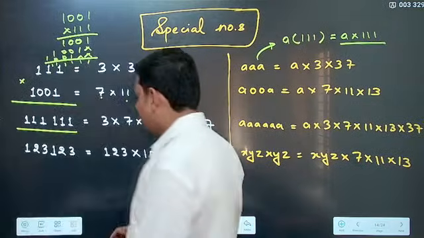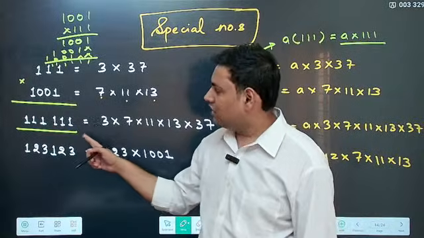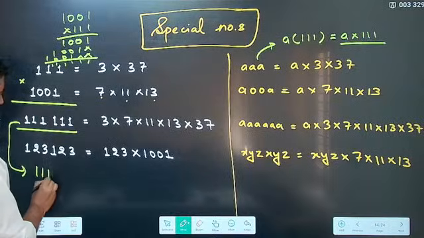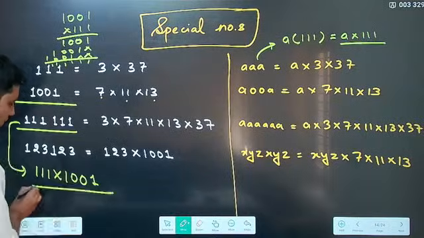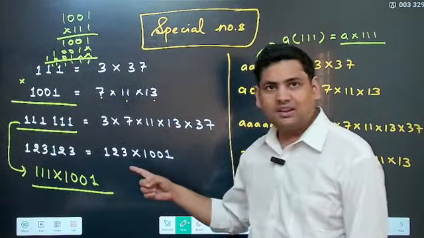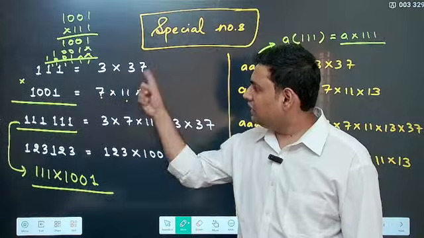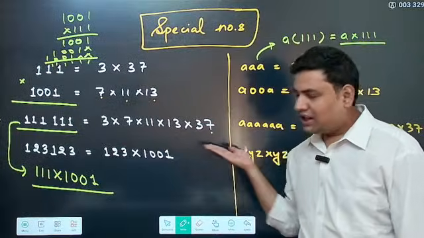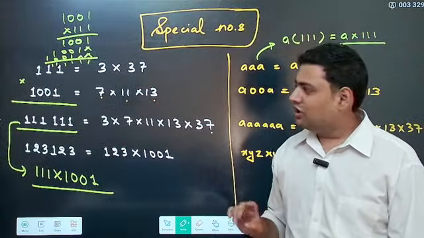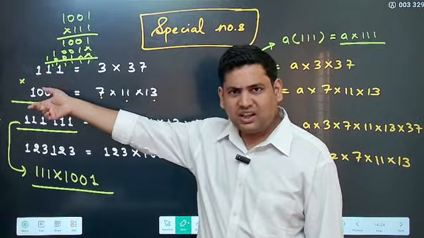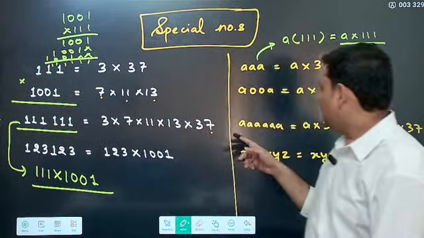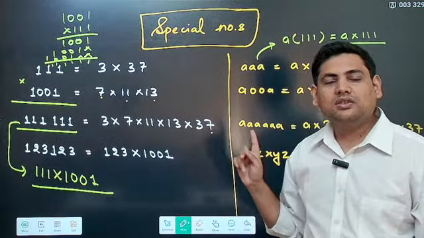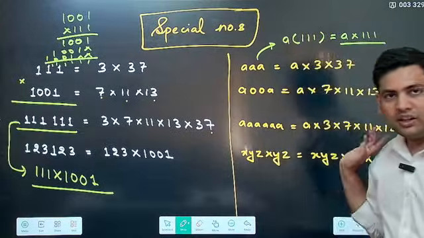Now if you get this, so triple one triple one becomes what? This is actually equal to triple one into 1001. If this is so, what are its factors? Of course 3 is a factor, because 3 into 37, then 7, 11, 13 from 1001, and then 37 as well. These are its factors. Understood? So you always have to remember these two, and then it becomes easy for triple one triple one. Now if you have similarly triple a triple a, that is repetition of any digit, A can be anything. That means it can be 333 333, correct?